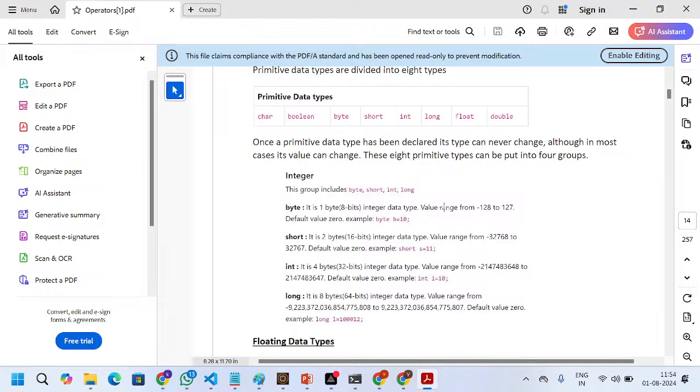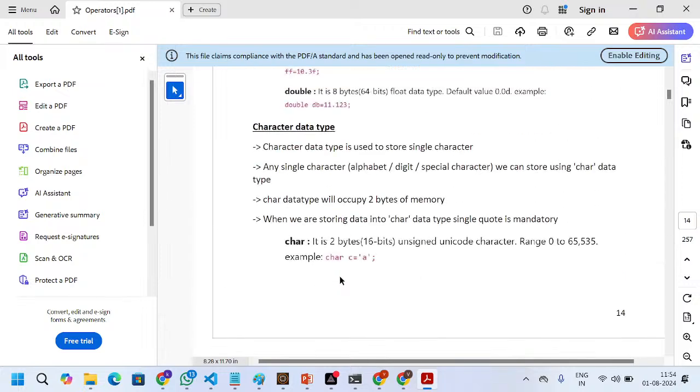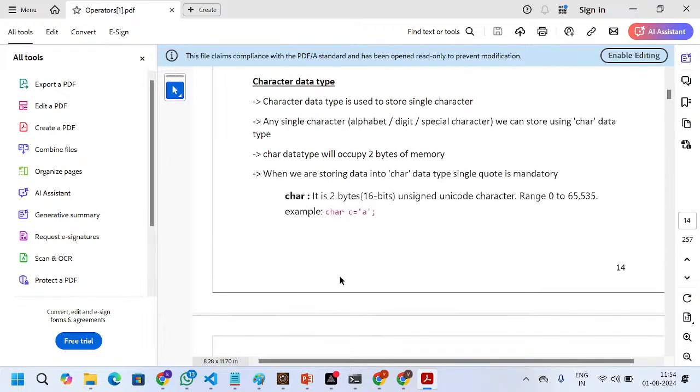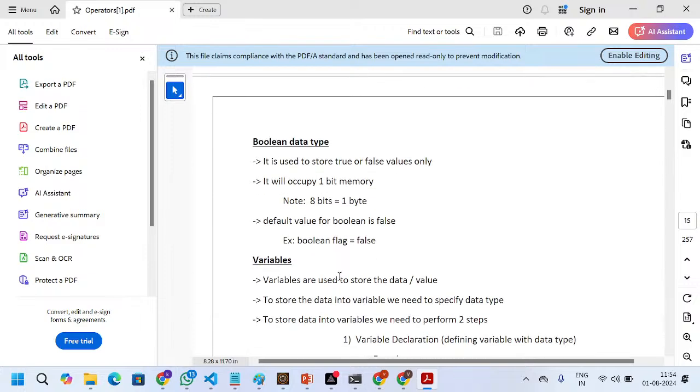You should remember the general example of sizes. In regular cases we will use int only, and in some cases long. Next is the boolean data type. Here also we have a default value. If you do not provide anything, it will be considered false. It is used to store either true or false values only. It will occupy 1 byte of memory.